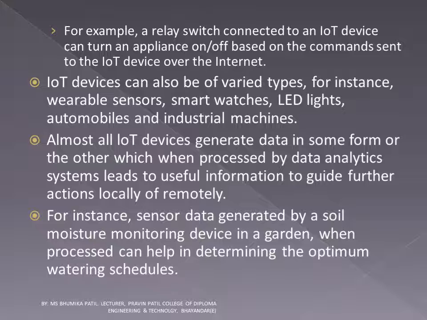Almost all IoT devices generate data in some form or the other, which, when processed by data analytics systems, lead to useful information to guide further actions locally or remotely. For instance, sensor data generated by a soil moisture monitoring device in a garden, when processed, can help in determining the optimum watering schedules.